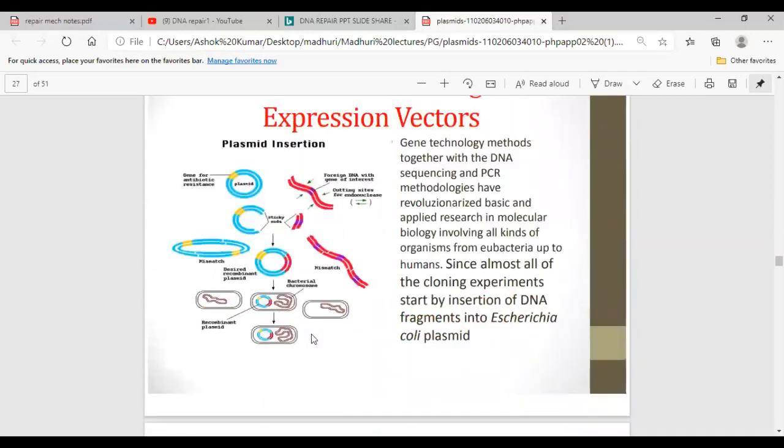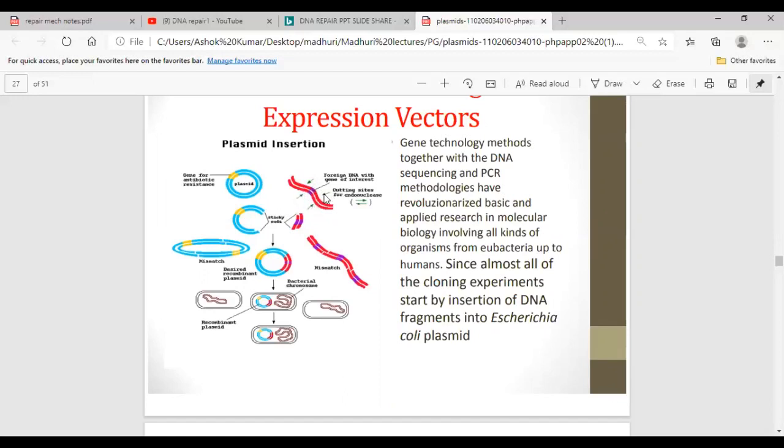Expression vectors. These plasmids are used for expression of a particular gene. This is the plasmid, into which a gene for antibiotic resistance has been inserted. Foreign DNA with the gene of interest has cutting sites for endonuclease. So this much is the actual gene of interest.